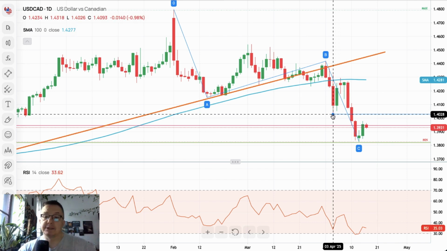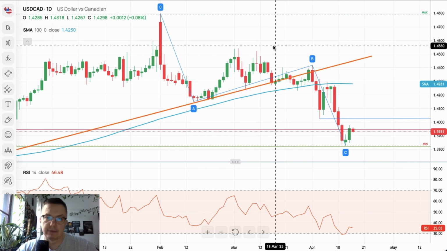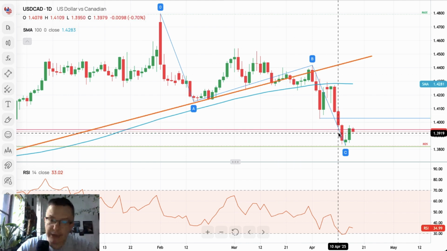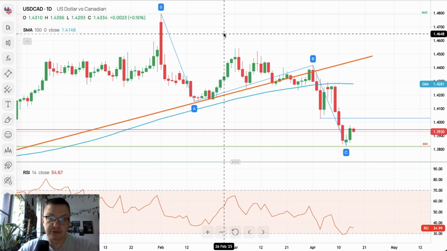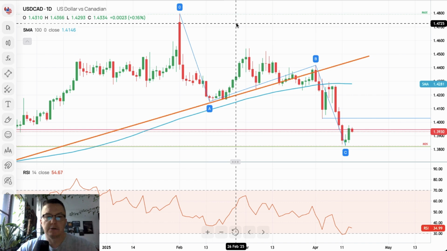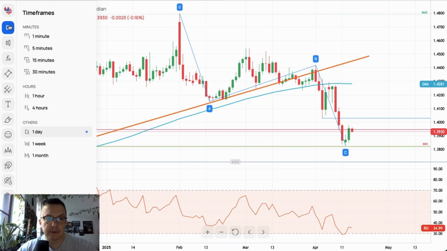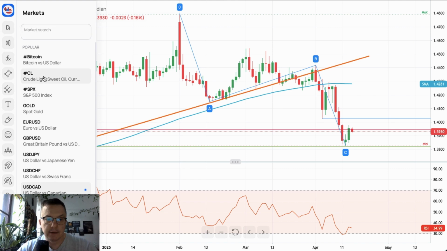On the US dollar to the Canadian dollar, please notice the fact that the Bank of Canada is about to make an interest rate decision. So this point of view, the technical point of view, might be a little disturbed by the fundamental triggers like the interest rate decision, which is very, very, of course, important. Right, so that was the US dollar to the Canadian dollar.